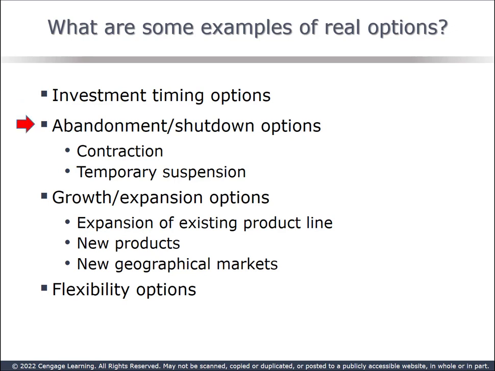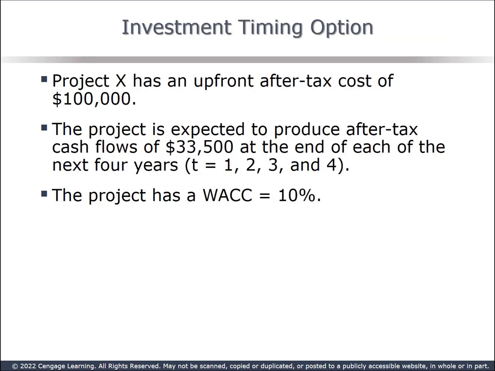Abandonment, contraction, or temporary suspension are all options to reduce risk. Expansion options could involve adding new items, new products, new markets. Flexibility. Consider a BMW plant in South Carolina designed so that the production line can be easily shifted from sedans to convertibles.